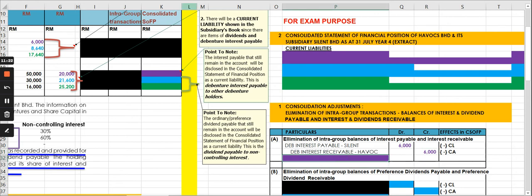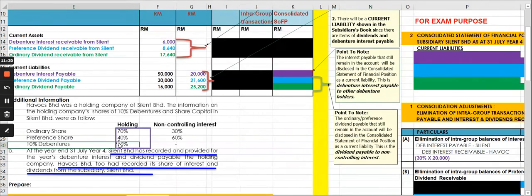How do you check? You check by taking the 30% held by the debenture holder and multiplying by 20,000, the debenture interest payable in subsidiary, because your share is 30%, 40%, and 70% respectively.